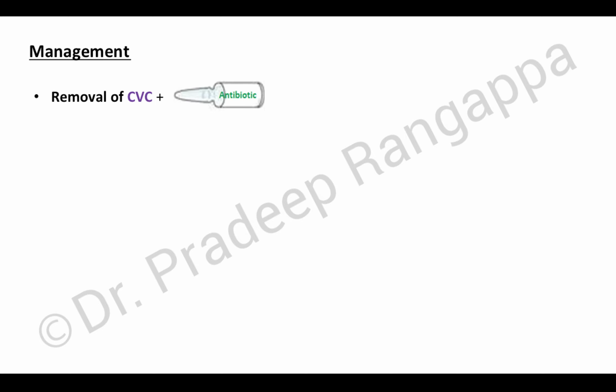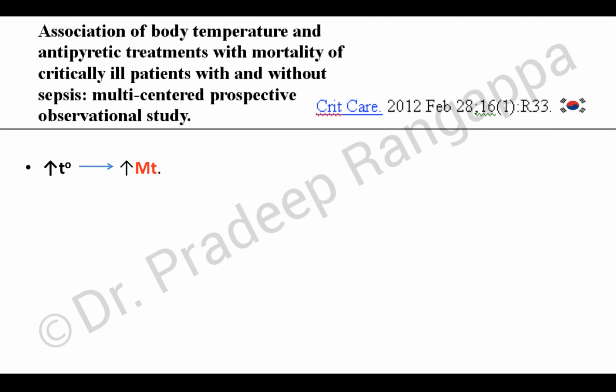So for the management, any line anywhere the patient has should be removed. And antibiotics, if you are considering to give empirically pending culture, should be considered only in the presence of shock, neutropenia, or in the presence of any devices like EVD drains in the ventricles or ventricular assist device. Any of these external drains, if they're present, then only I think empiric antibiotics should be considered pending cultures, after which you could consider stopping. Or empiric antibiotics could be considered if fever is very raging, if it's more than 102 degrees.